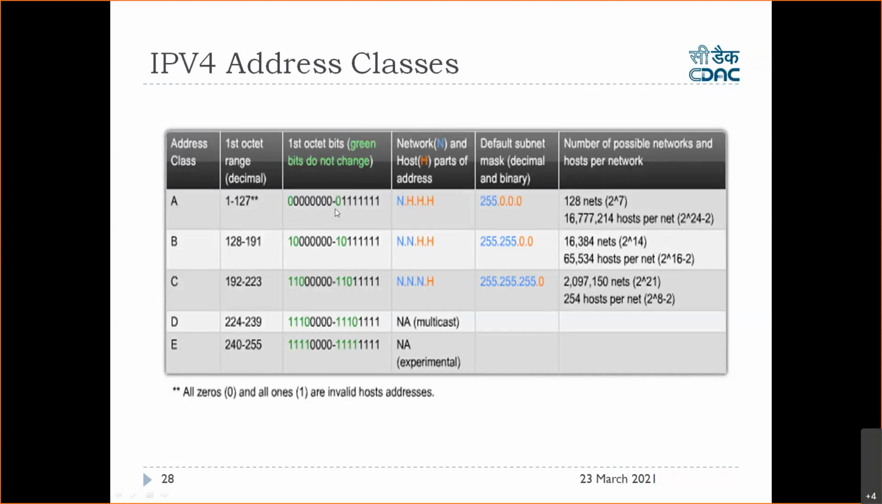The first octet range is 0 to 127, right? In Class A, the first octet is used for the network and the remaining is used for the host. This will be used for network, and this will be host.